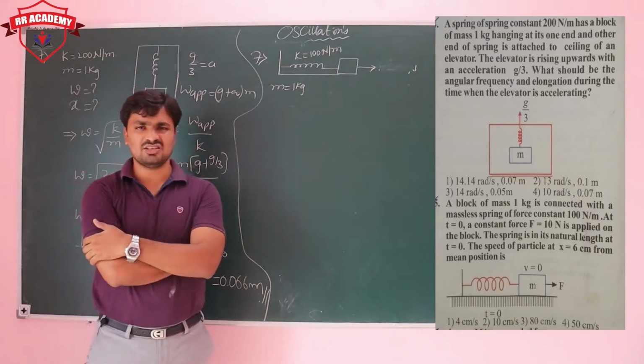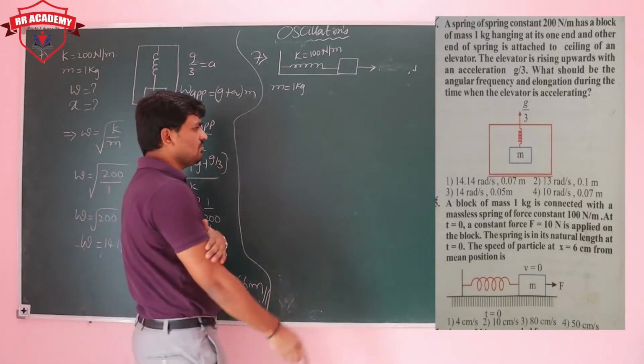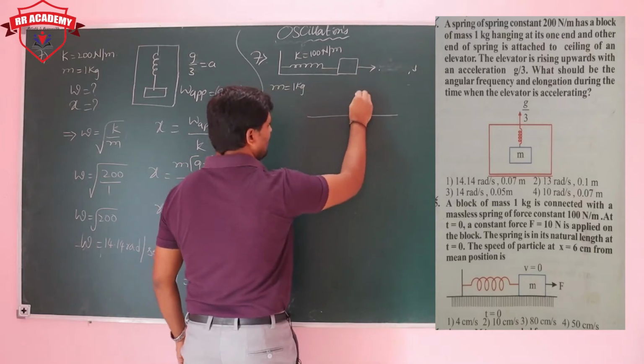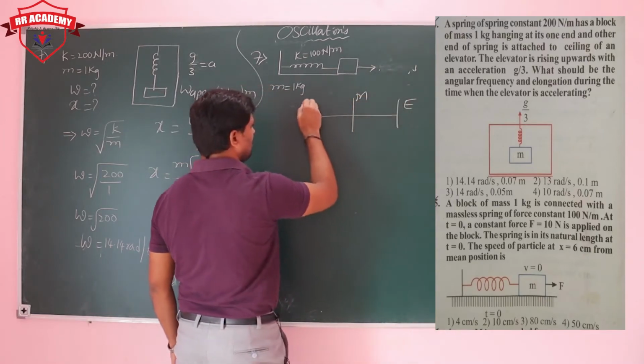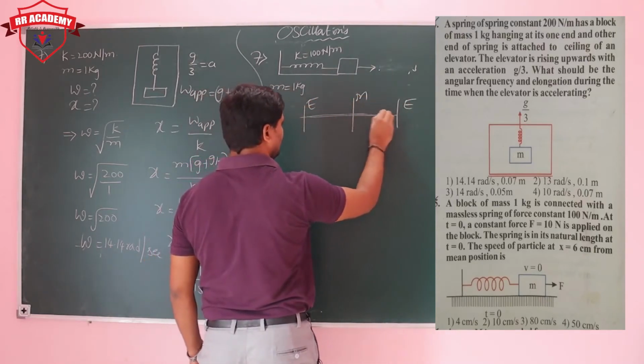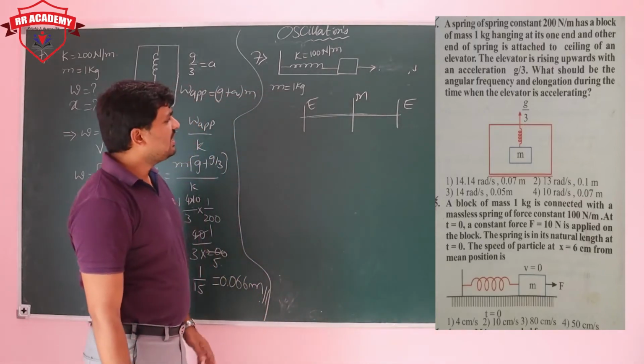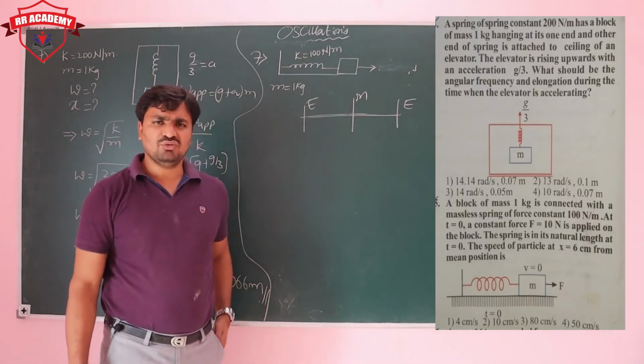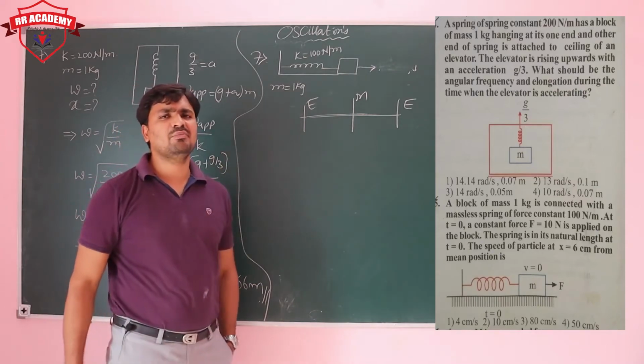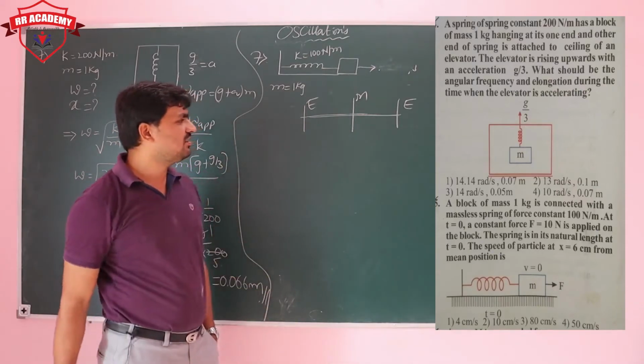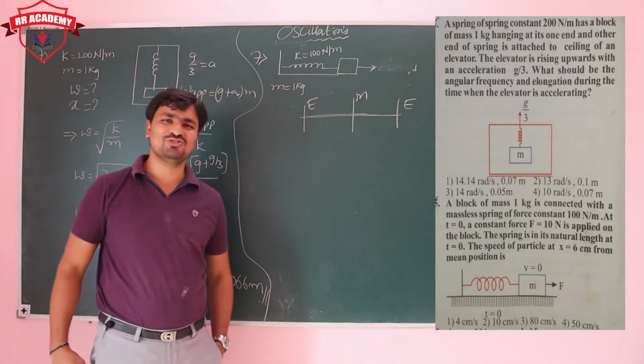To get the velocity, in simple harmonic motion, you have the mean position and the extreme position. Right now they are applying a constant force of 10 newtons, but how much distance can they apply it? They need to stop somewhere. That point only we can call the extreme position.